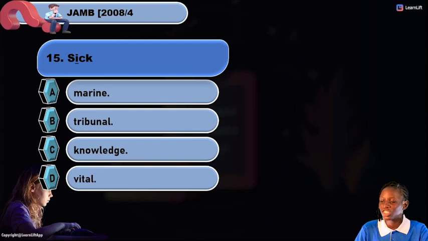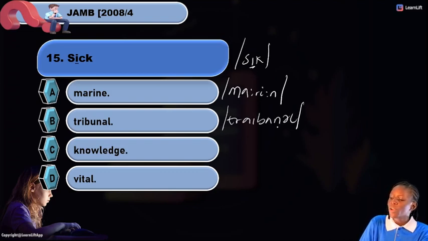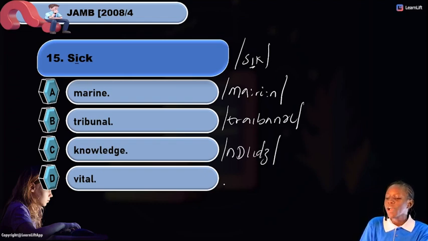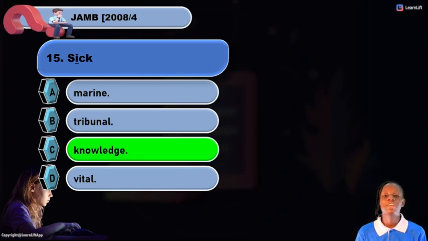Now my sick is transcribed as, again, we have our sick to be this. Okay, we have a marine, tribunal, knowledge and vital. Now my marine is transcribed as marine. Okay, we have the next to be tribunal. Tribunal. Okay, we have next to be knowledge. Knowledge. Or we have our vital. Now what is our answer? From the look of our transcription, we have knowledge to be our answer.